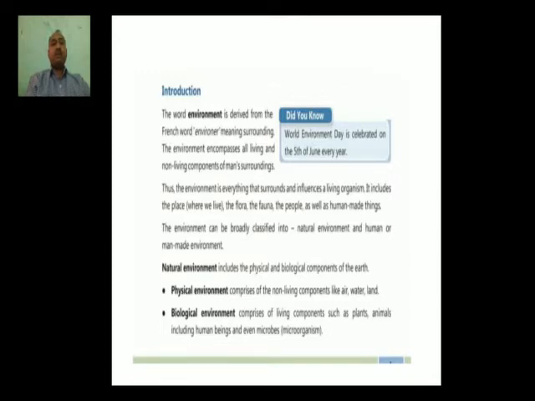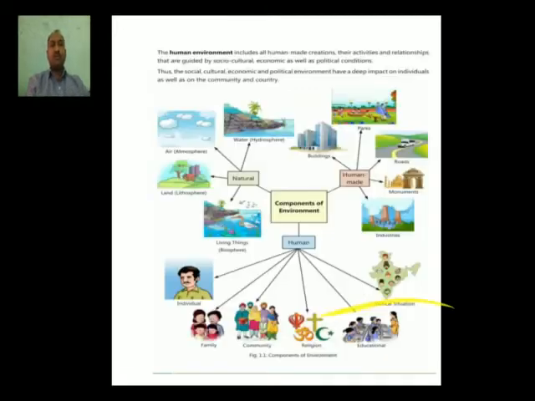Physical environment comprises non-living components. These non-living components can be air, water and land. Biological environment includes all living organisms. It can be plants, animals, human beings, some microbes or microorganisms. So these are the things which are mentioned here.